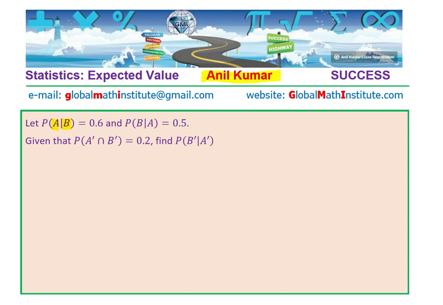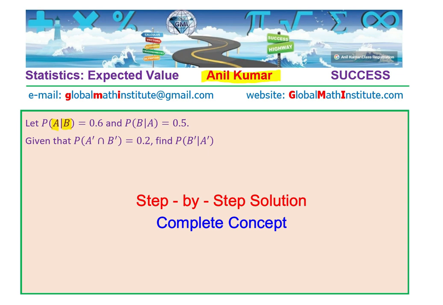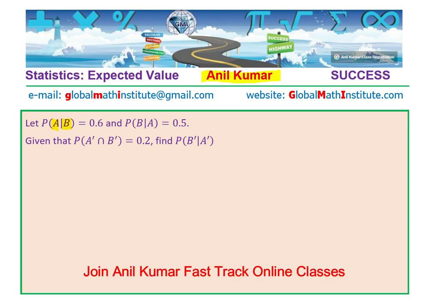Given that probability of not A intersection not B is 0.2, find the probability of not B when not A has occurred. A very beautiful question in which we are going to discuss a couple of concepts before getting into the solution itself.